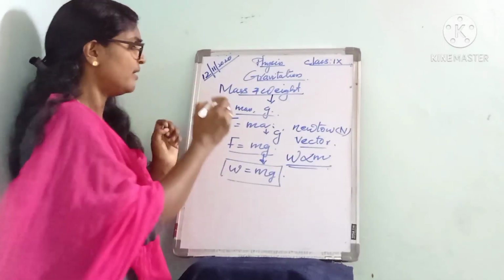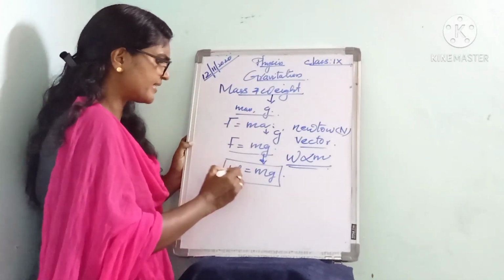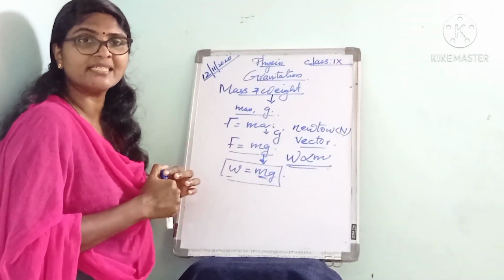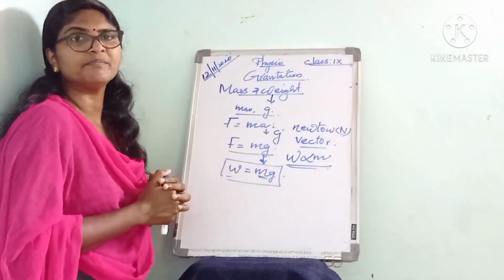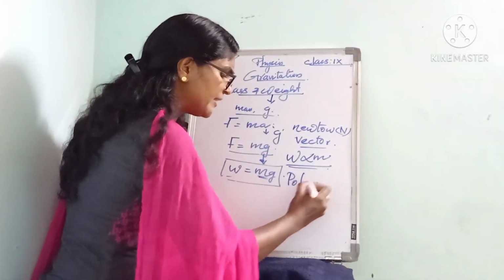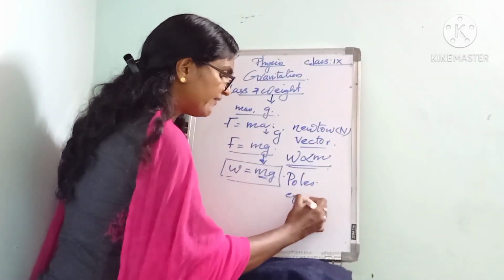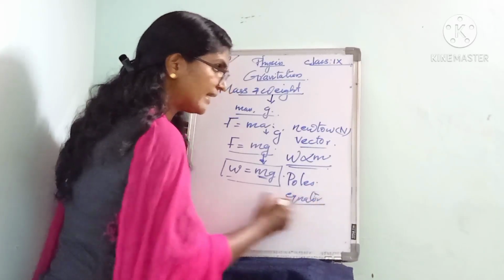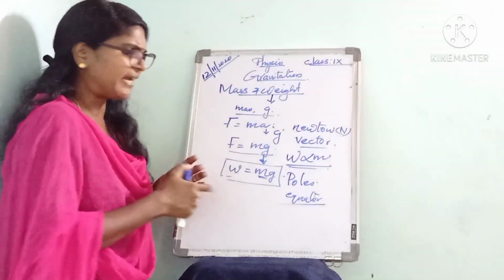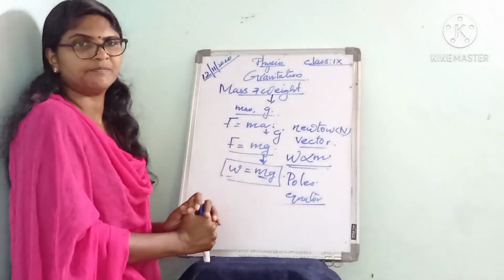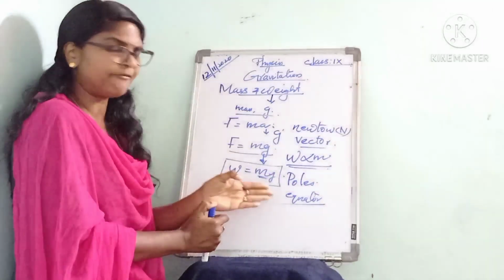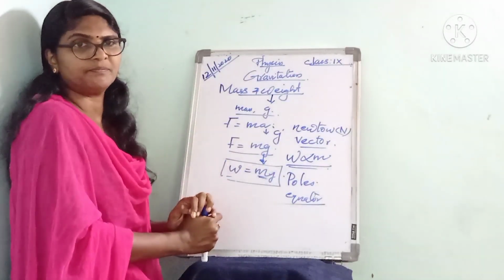Next, we know the equation for weight, that is W is equal to mg. In last class also we have learned that the value of g is the maximum at the poles and minimum at the equator. That thing we already learned in the last class. Whenever there is a change of g, that affects weight also.